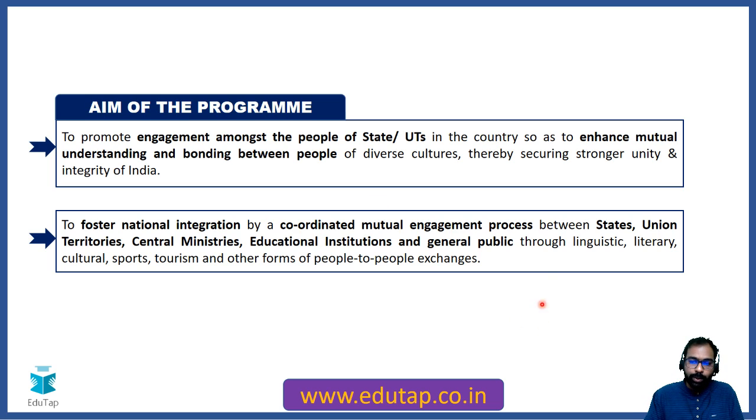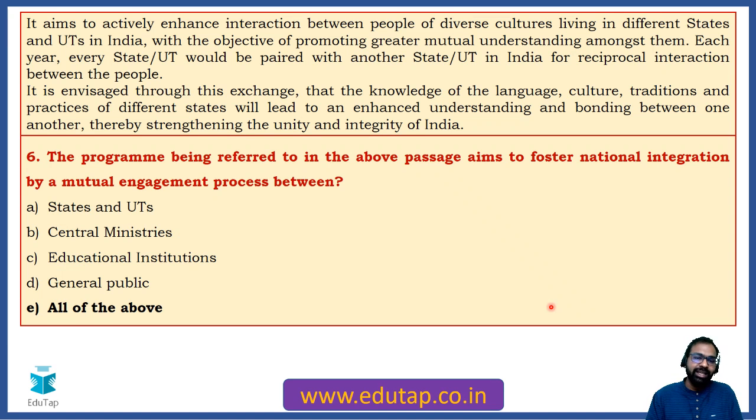How? Through linguistic, literary, cultural, sports, tourism and other forms of P2P, that is people to people exchanges. So all of these stakeholders are involved. States are involved, UTs are involved, ministries of the central government are involved, educational institutions are also involved, and general public is also involved. That is why the correct answer was E, that is all of the above.